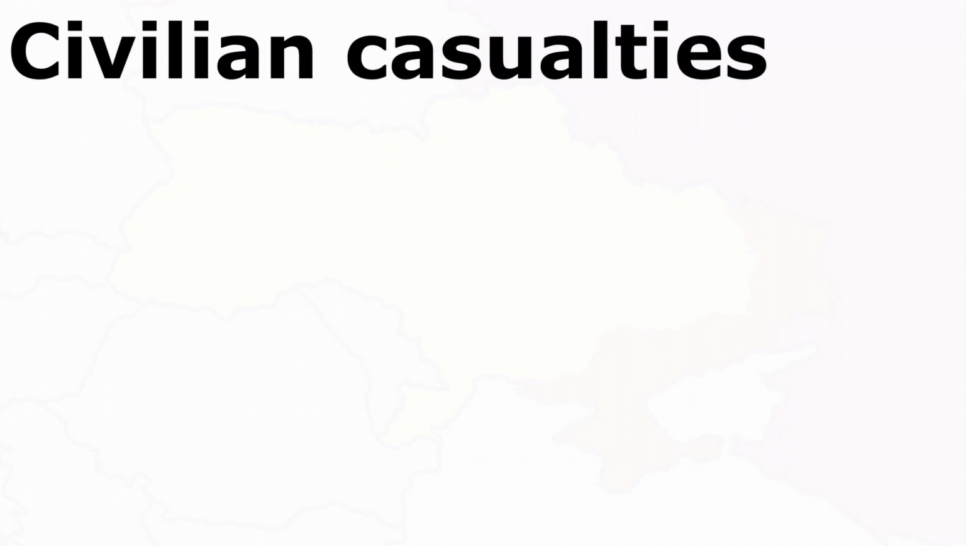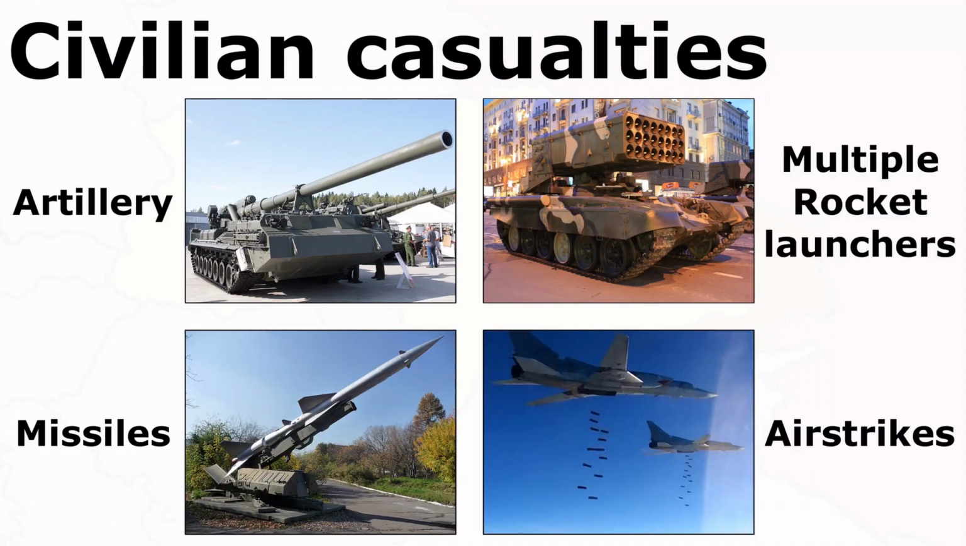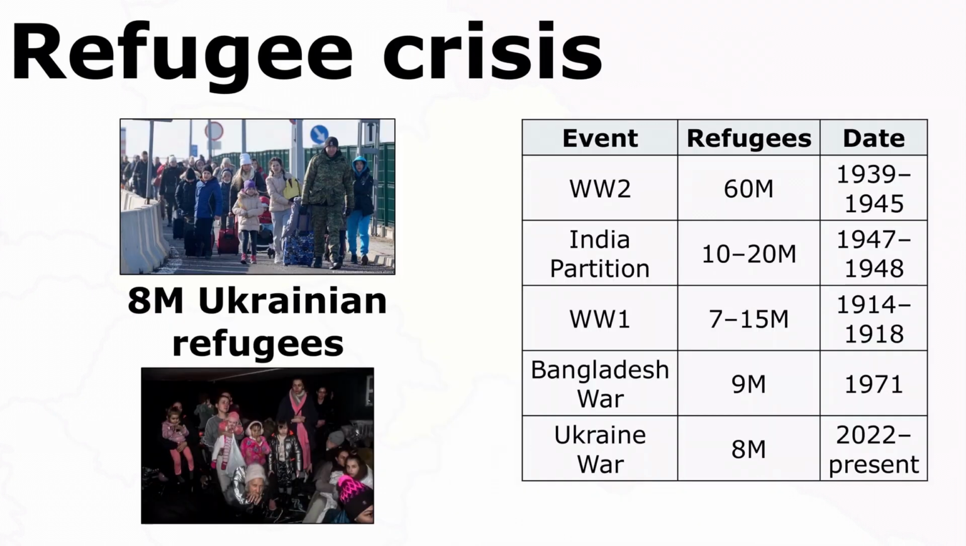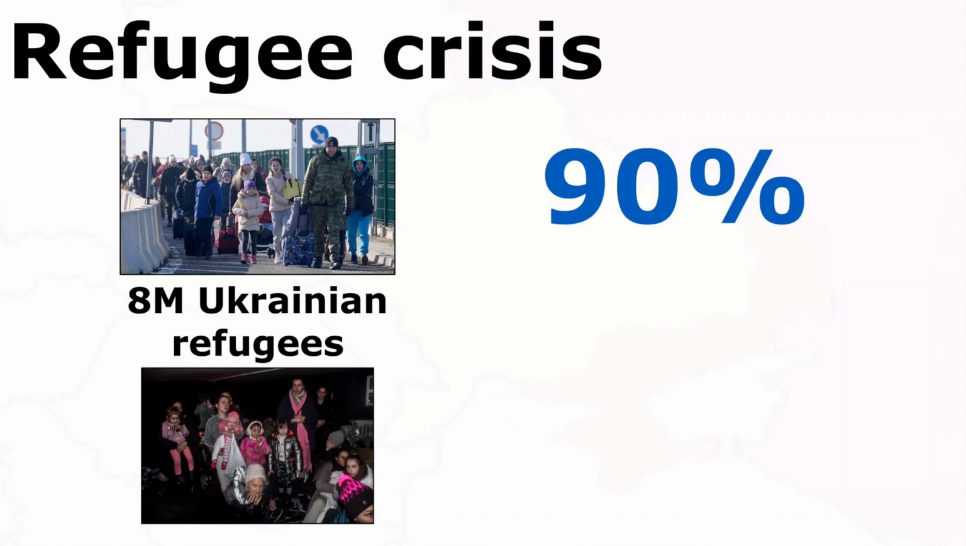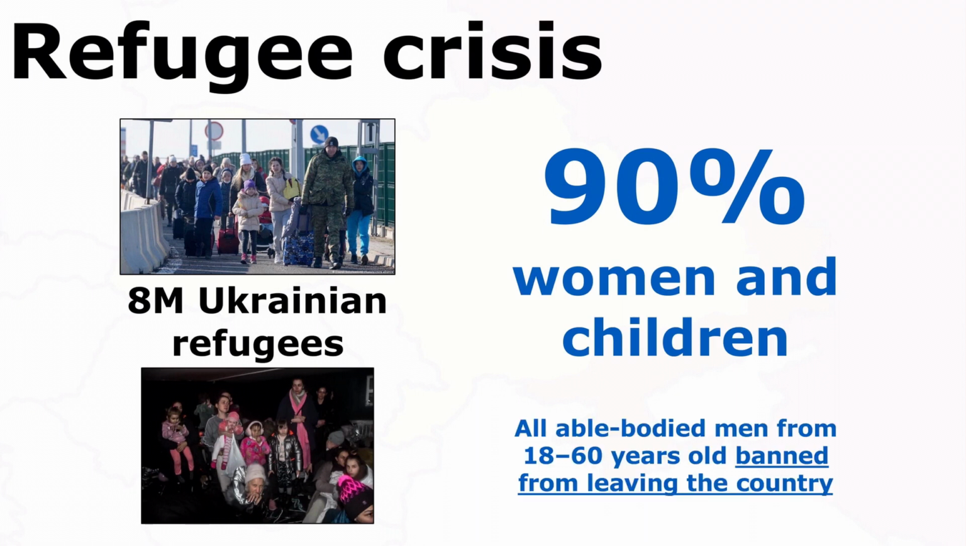Most civilian casualties have been caused by shelling from heavy artillery, rocket launchers, missiles, and airstrikes. Almost 8 million Ukrainians have fled the country, creating Europe's largest refugee crisis since World War II, and the largest refugee crisis of the 21st century. 90% of the refugees are women and children, since Ukraine's government has banned most men from leaving the country.